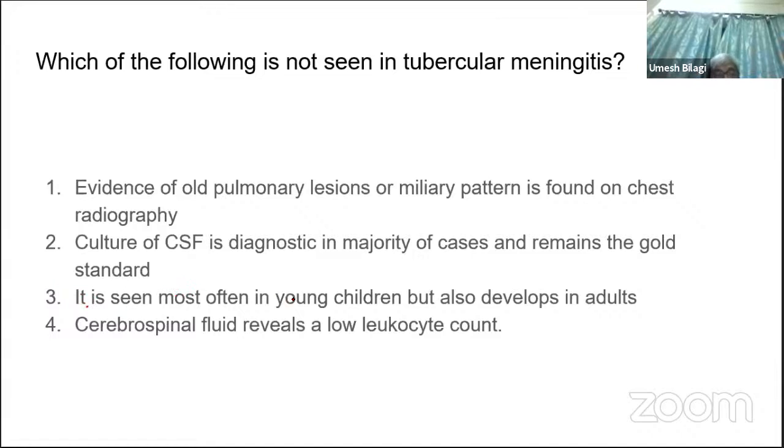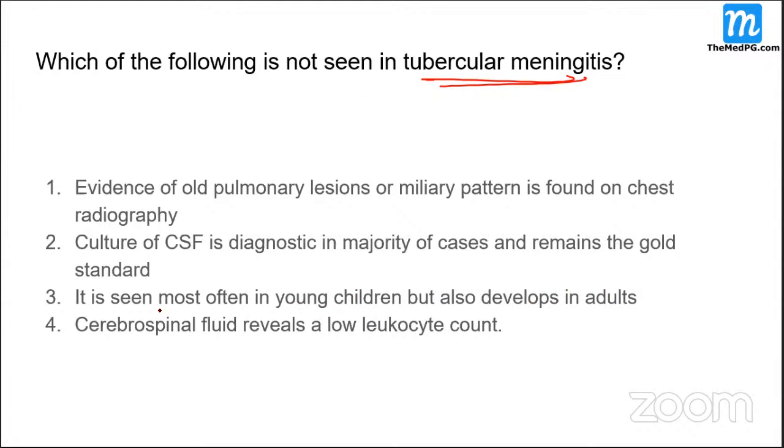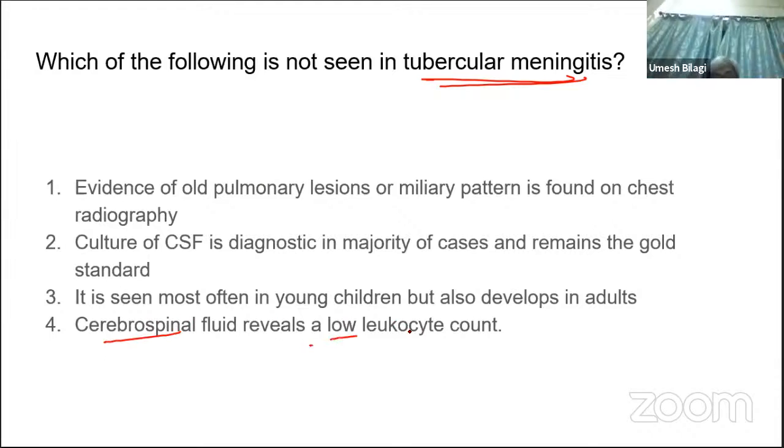It is seen most often in young children, but also develops in adults. Yes, children are more prone to develop tuberculous meningitis compared to adults. Cerebrospinal fluid reveals low leukocyte count. That is wrong, it will be more only. Yes, sir, that is the answer.